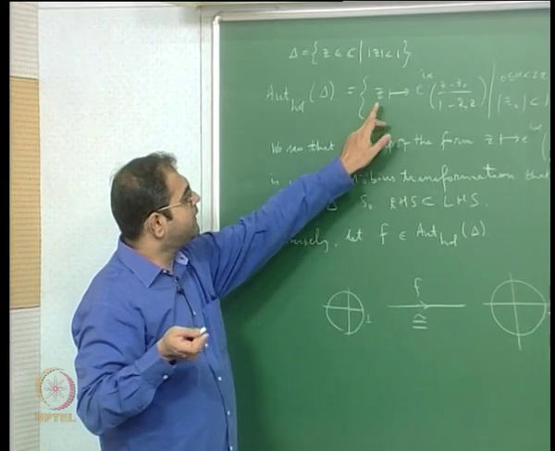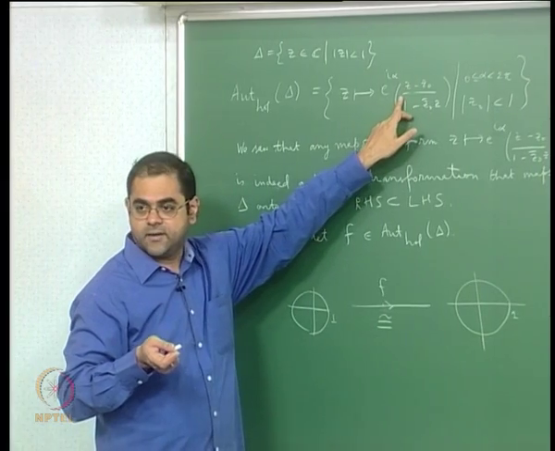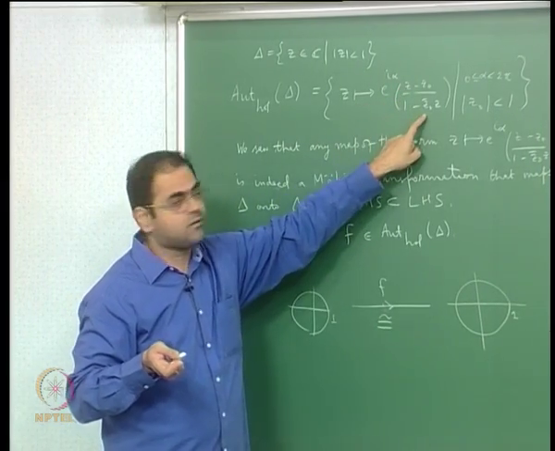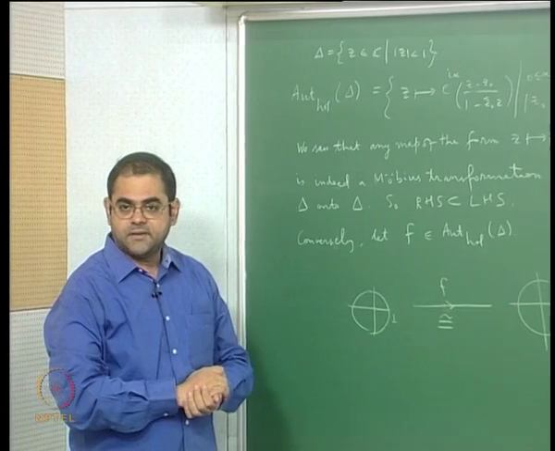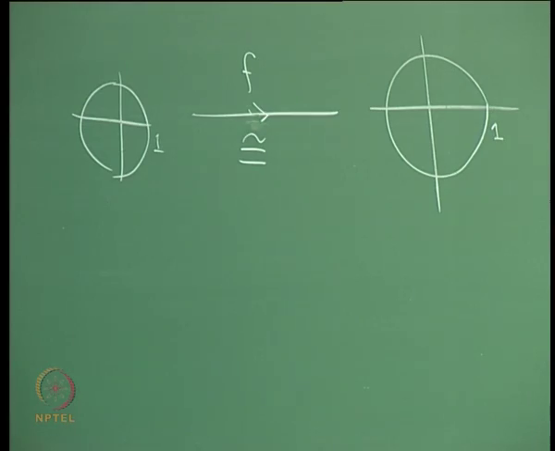So F will be of the form e power i alpha times z, which is just this map with z naught equal to 0. Therefore the problem is when 0 does not go to the origin, that is the issue.